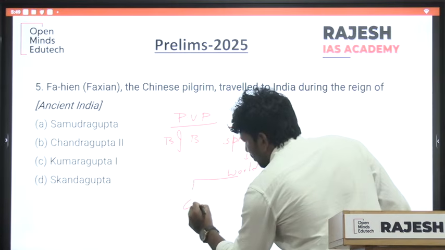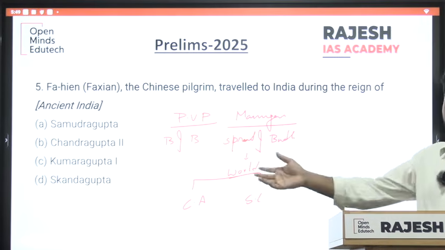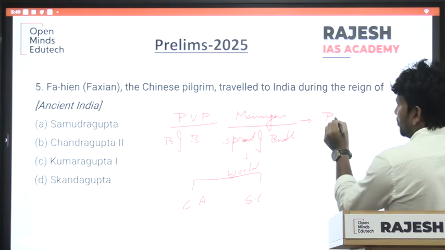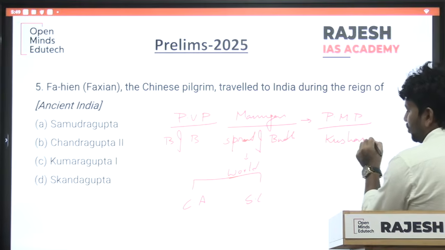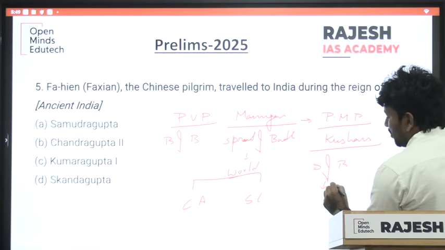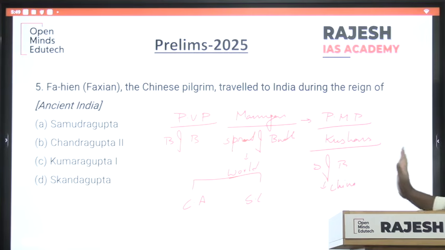Mainly towards Central Asia, Sri Lanka and South India, because of Ashoka. Now, post-Mauryan period under Kushans, spread of Buddhism to the East, China and all.